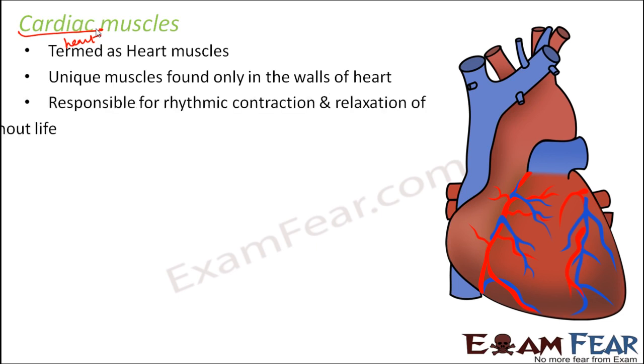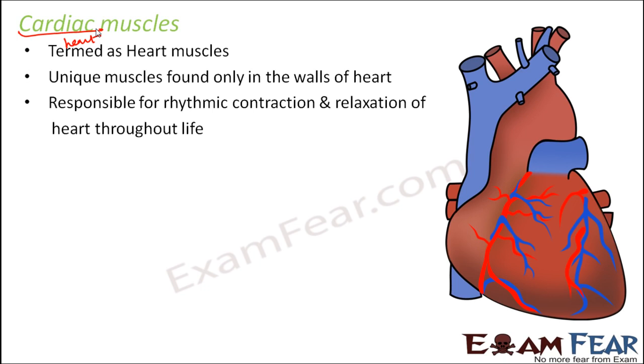They are responsible for rhythmic contraction and relaxation of heart throughout life, and this rhythmic contraction and relaxation is independent of the nervous system. Now, there are communication junctions at some fusion points which allow the cells of the heart to contract as a unit. Now, when one cell receives a signal to contract, its neighbors are also stimulated to contract.